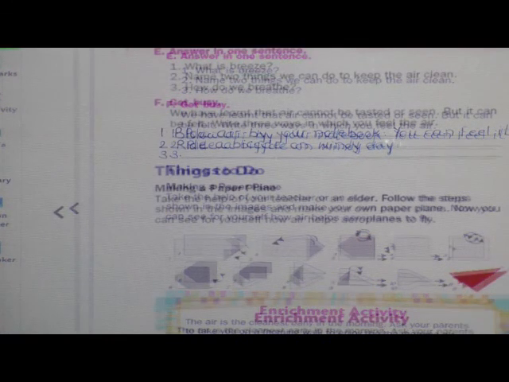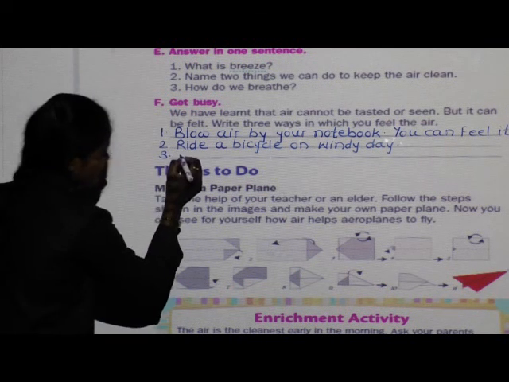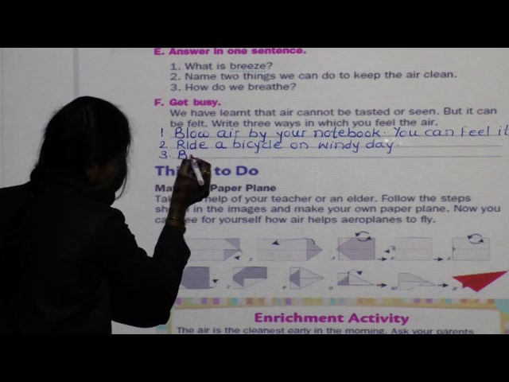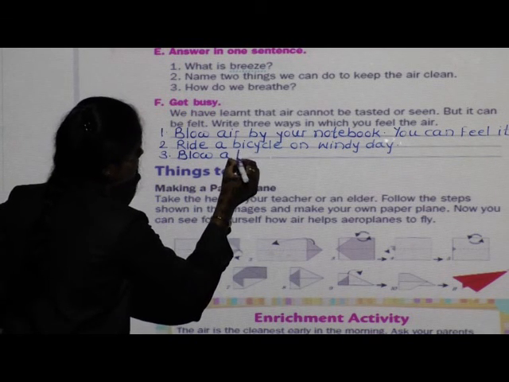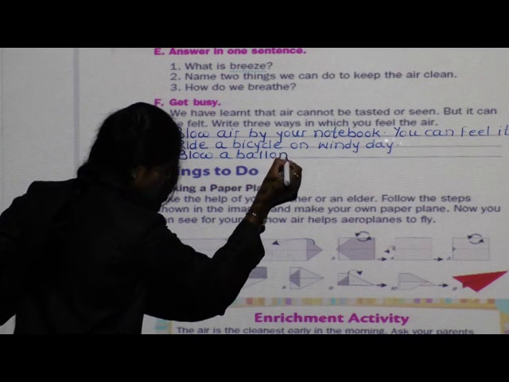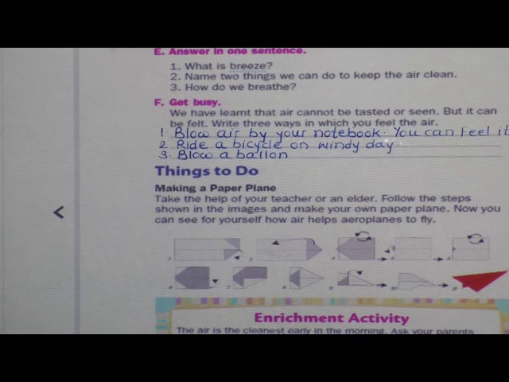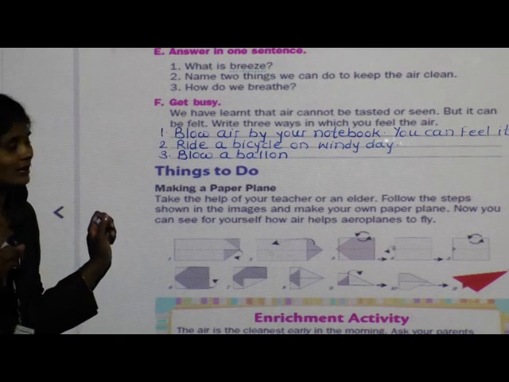Next, yes, see, next one, blow a balloon. I have shown this activity when we started the lesson.